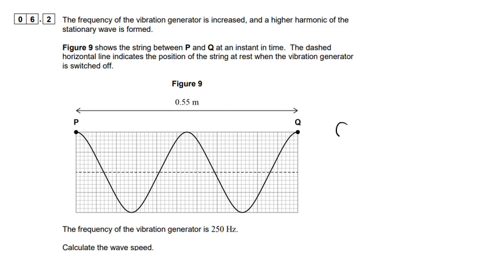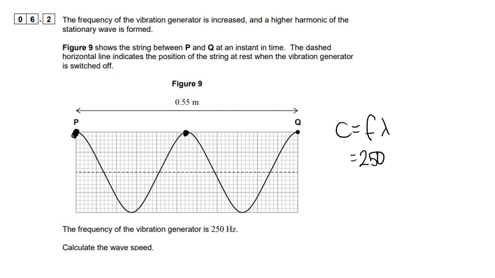Well, we know that wave speed is equal to the frequency times the wavelength. The frequency we're given, 250, that's being driven at. And the wavelength, well, what we can see is that from P to Q, we've got 2 full waves, because a wave is the distance from one point on the wave to the identical point on the next wave.